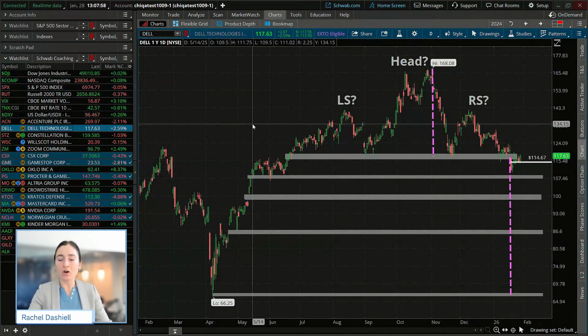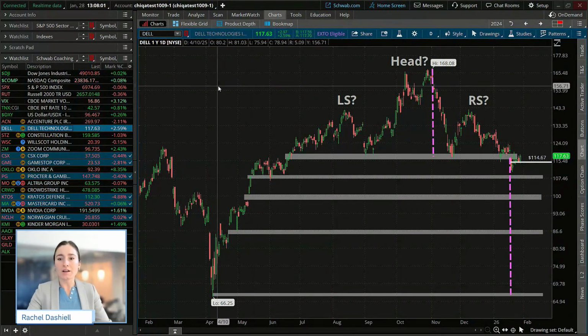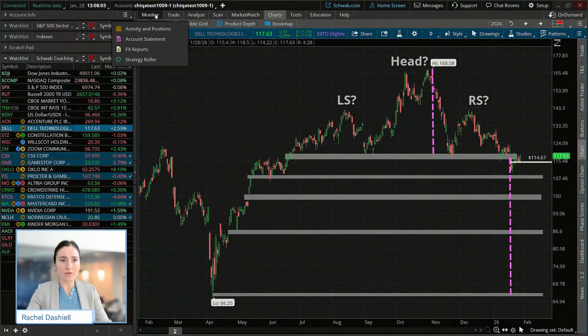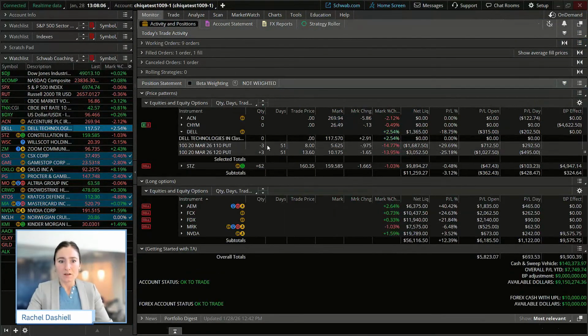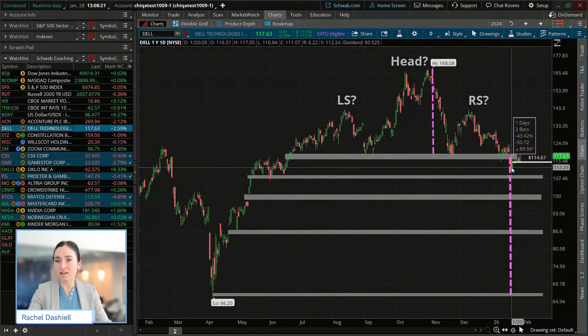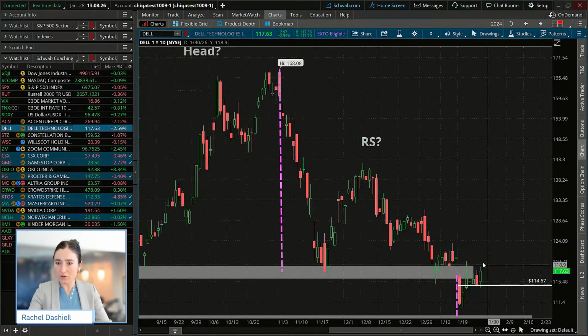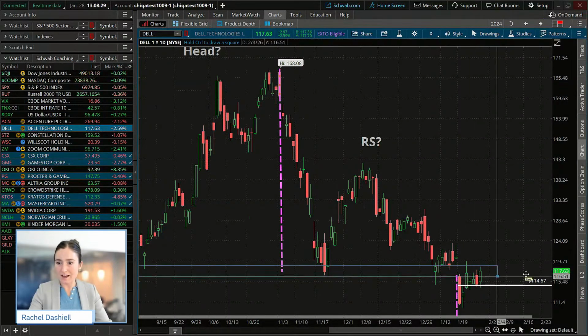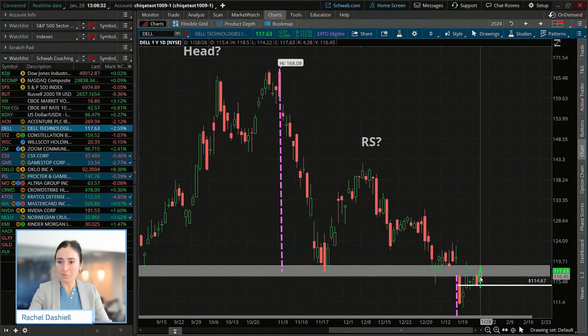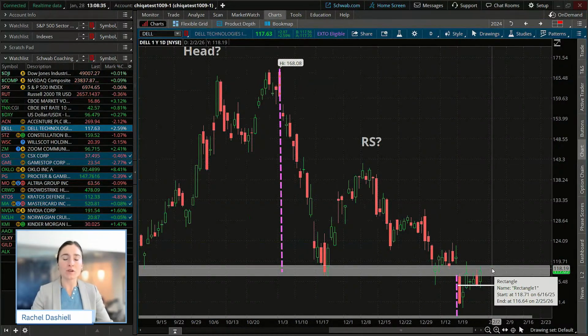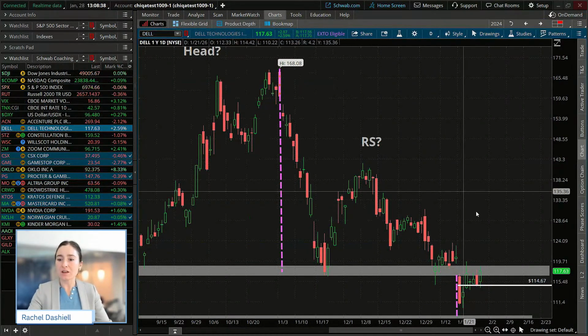We had a bear put spread on Dell, just to remind you what that trade was. Let's pull that up here. We were long the 120 puts for the 20th of March, short the 110 puts for March, just looking at this breakdown of this massive head and shoulders pattern. Since then, it looks like it has wanted to creep up a little bit more towards that old neckline resistance here, but yet we still haven't broken that border. We are down a few hundred on that position that we placed.